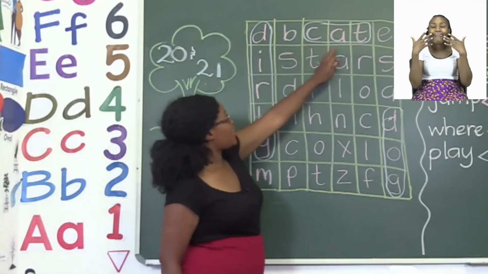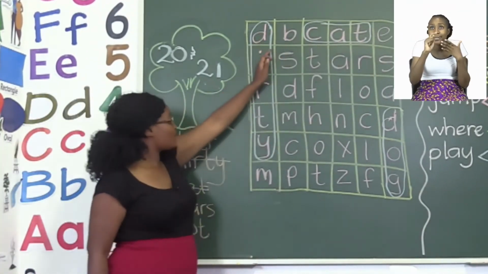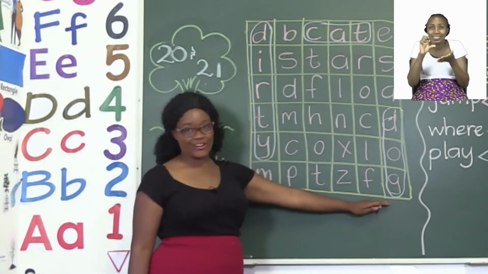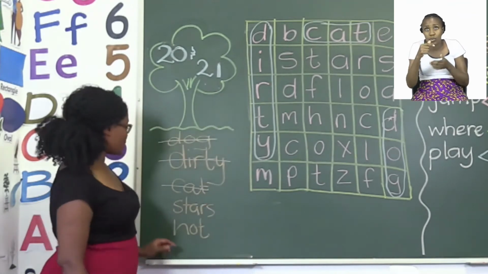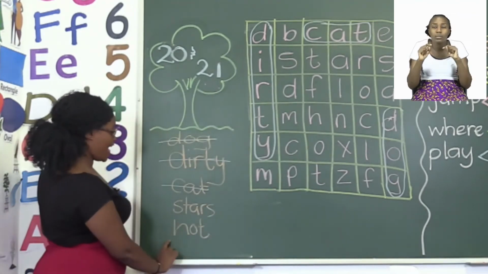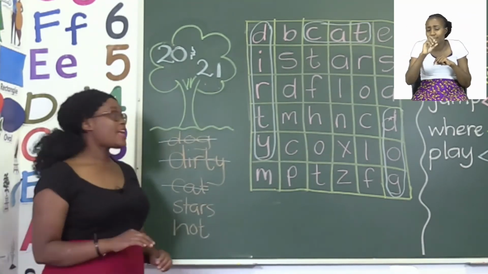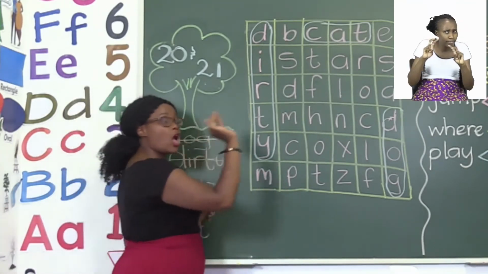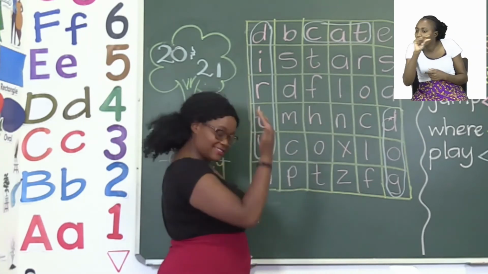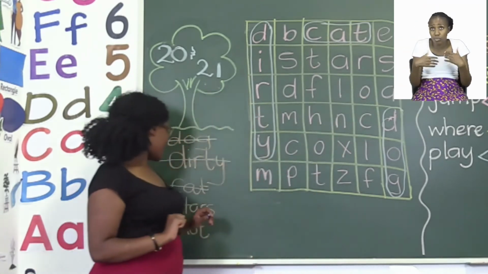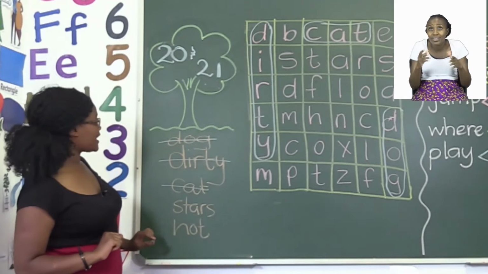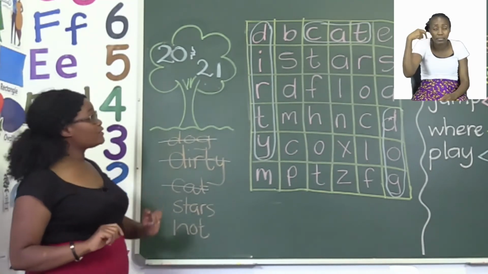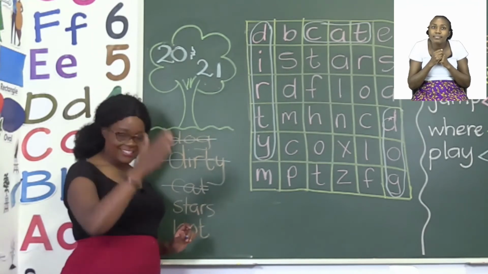This is the word cat. Here is the word dirty, and this is the word dog. So we're going to look for the words stars and hot. Now remember, every time we're looking for a word, it's either we start looking across or down. Today we're going to start with stars together, looking for the letter S. Now, I'm going to try and look for it going down.